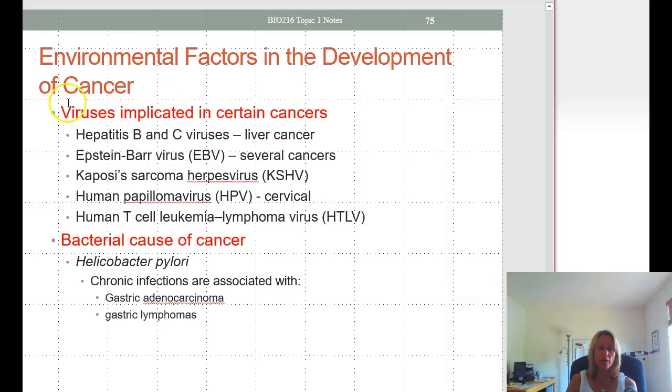Other things, viruses. There's some viruses that are implicated in cancer. Hepatitis B and C viruses can cause chronic hepatitis, and can also lead to liver cancer. Epstein-Barr is associated with several cancers. HPV is associated with cervical cancer. And then also we have a bacterial cause of cancer, H. pylori, which is associated with chronic infections and can lead to the development of various gastric cancers.